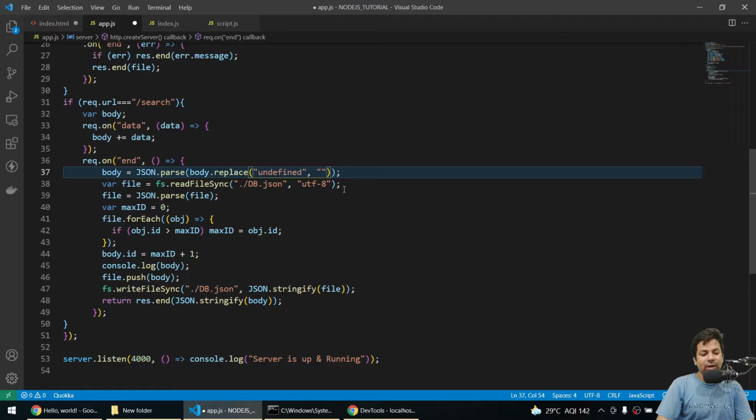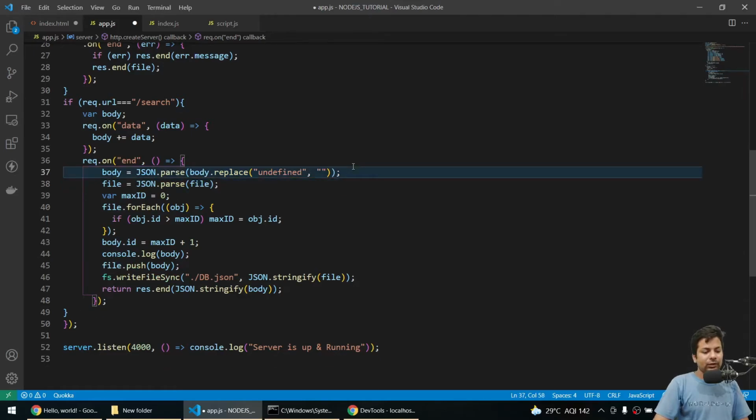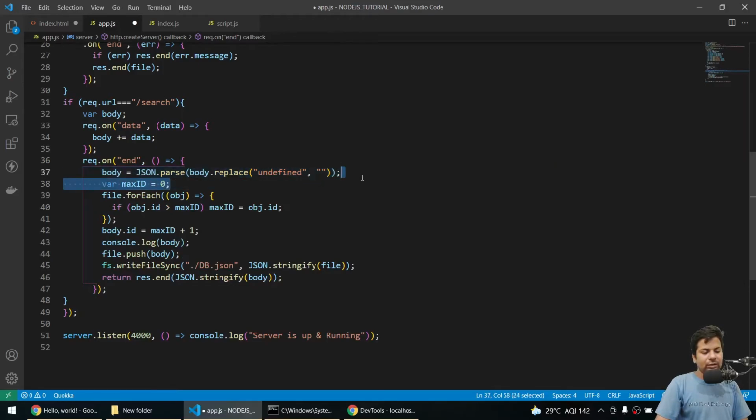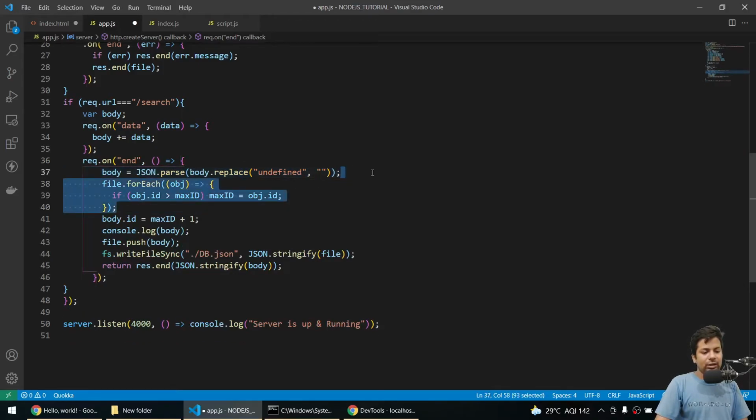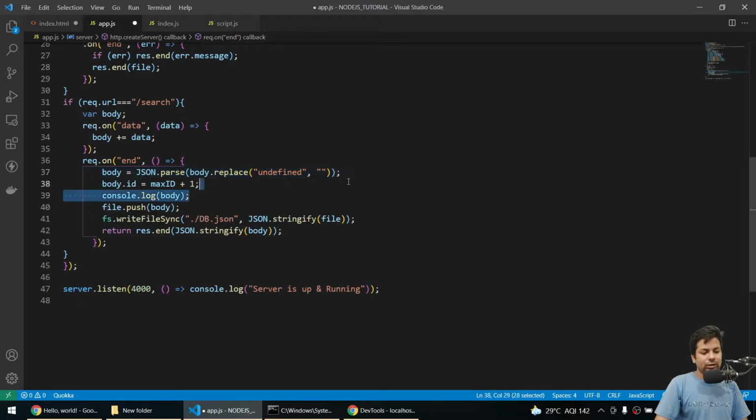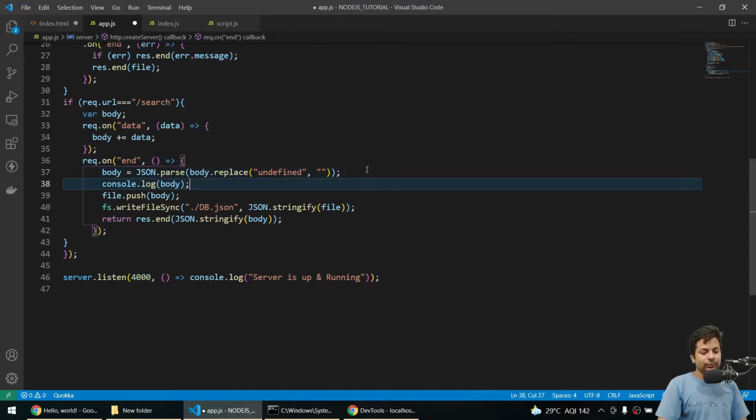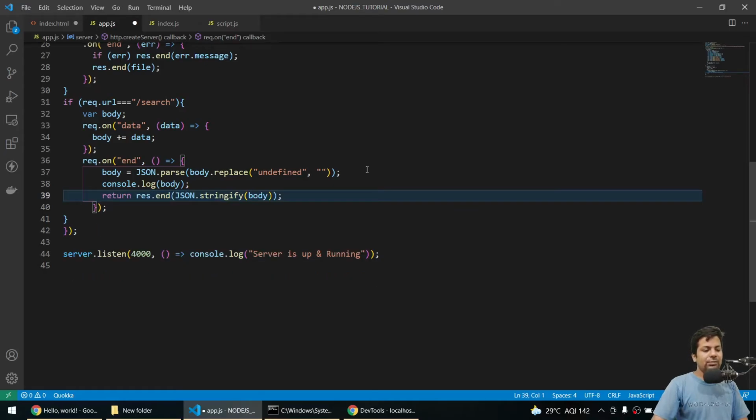Here we are reading the file, we don't need that. Then parsing the file, don't need that also. Max ID not needed, and not needed that also. Then console.log body, because we just need the body to check what data we have got, and that's it, and we'll return the same data. Okay, let's save it.